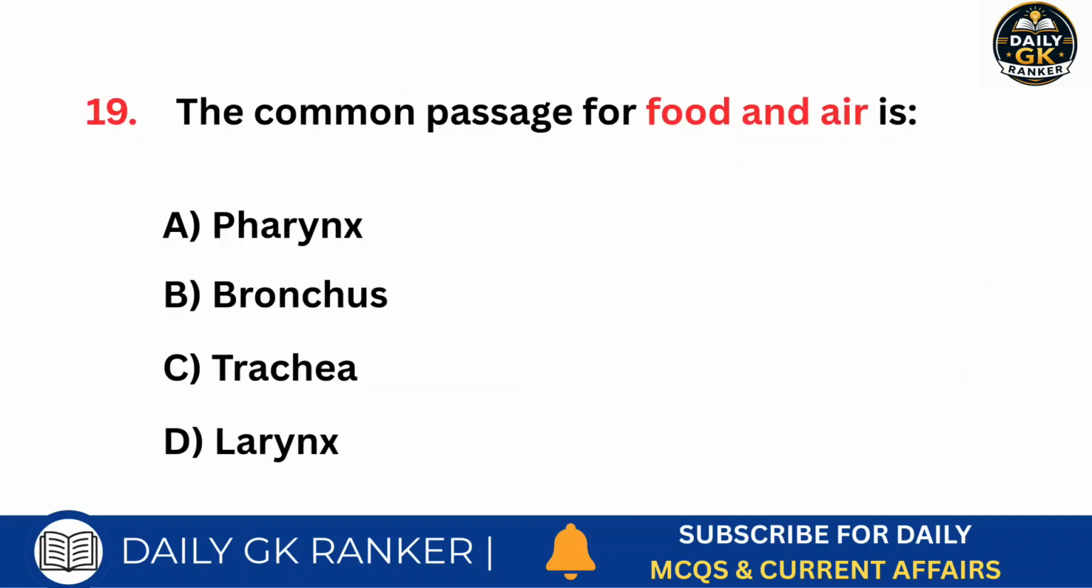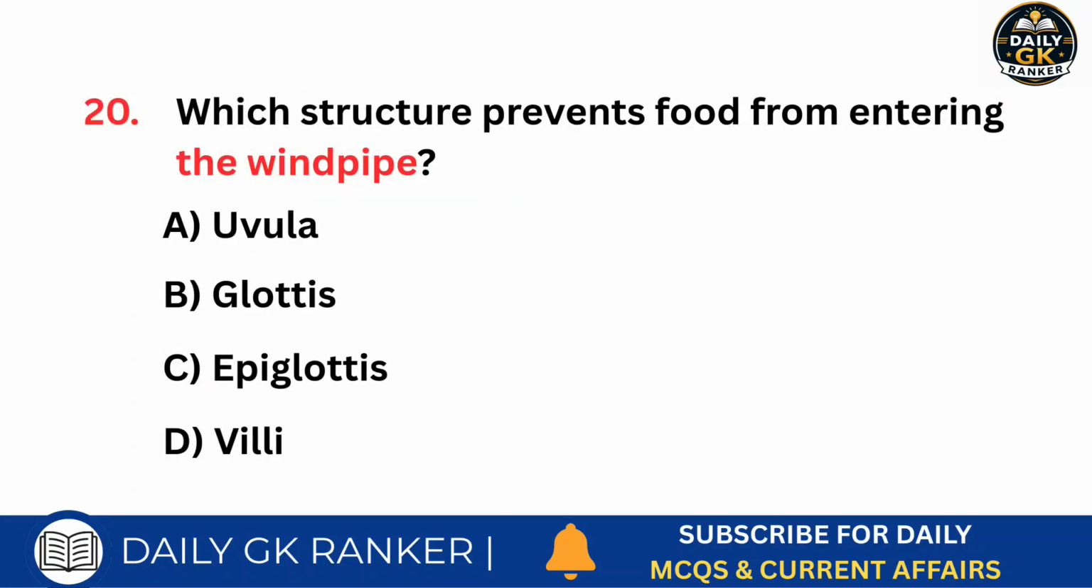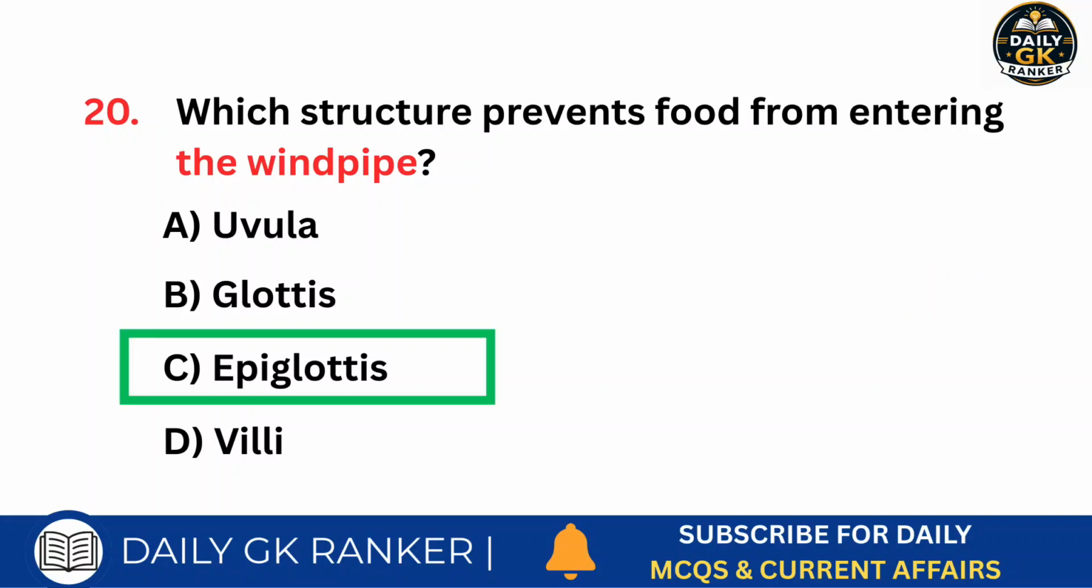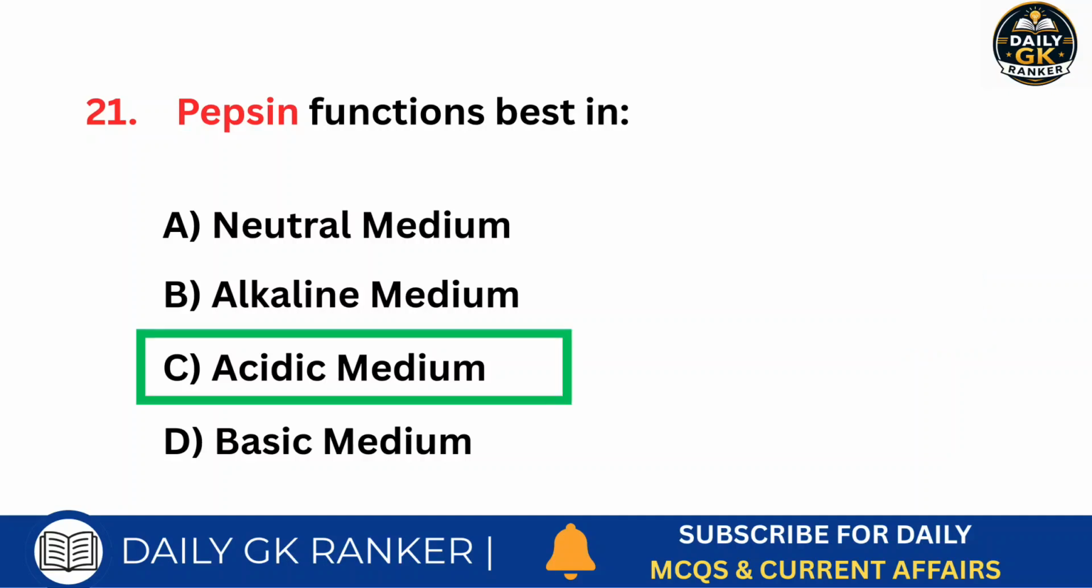The common passage for food and air is. Answer is pharynx. Which structure prevents food from entering the windpipe? Answer is epiglottis. Pepsin functions best in. Answer is acidic medium.